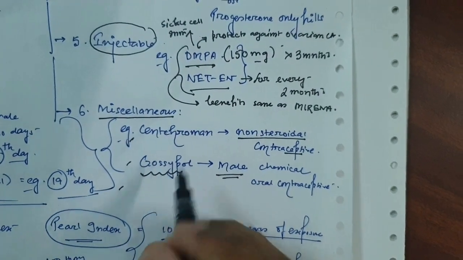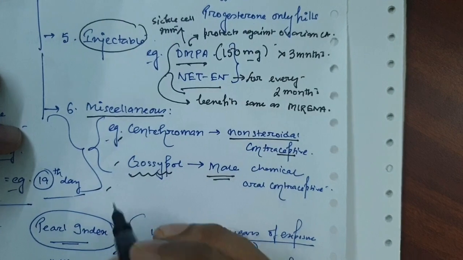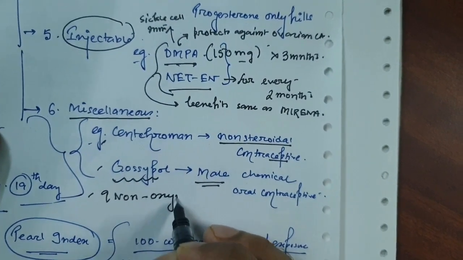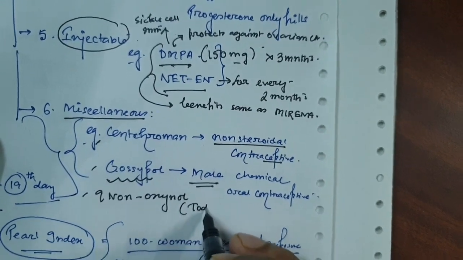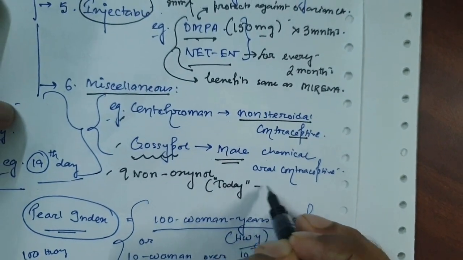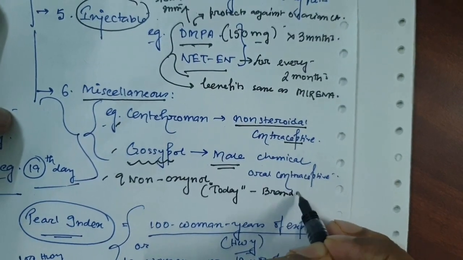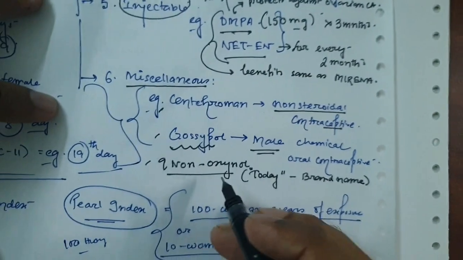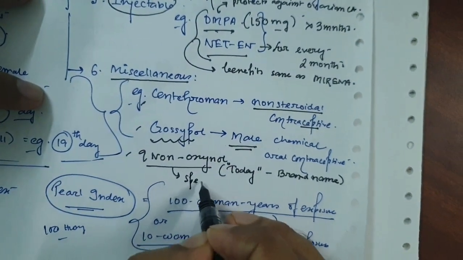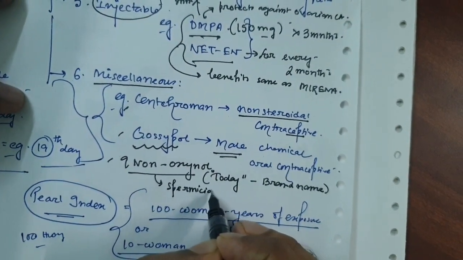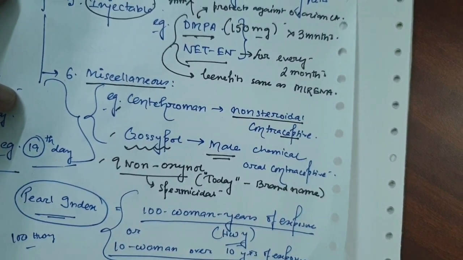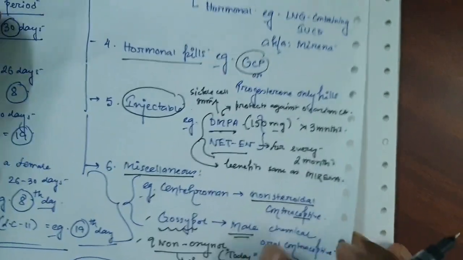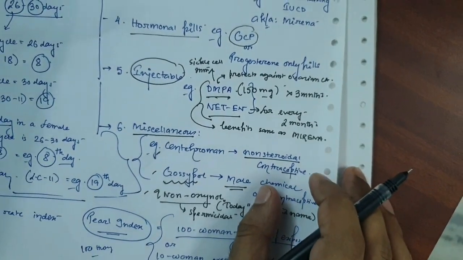Except for them, we also have another one named nonoxynol-9. The brand name is Today. Nonoxynol-9 is a spermicidal jelly. It can be used along with the condoms. So these are the important temporary methods of the contraception.